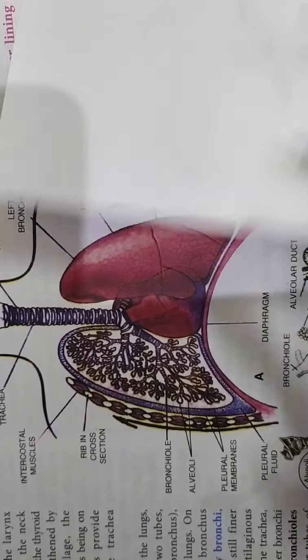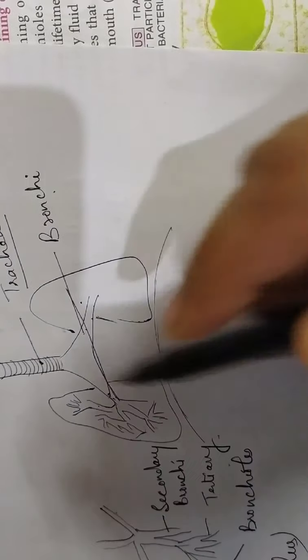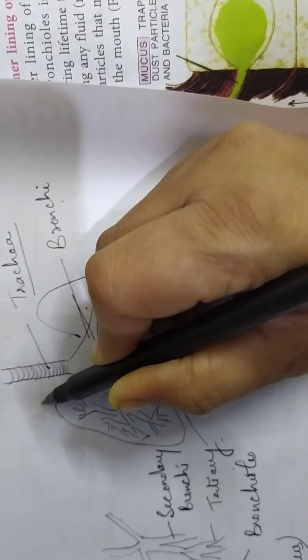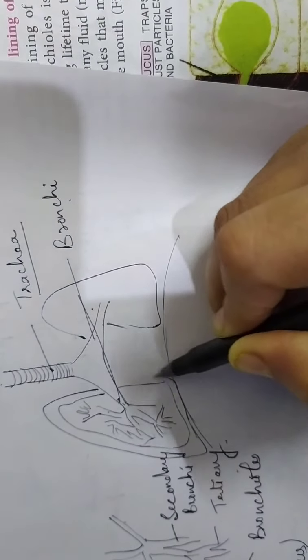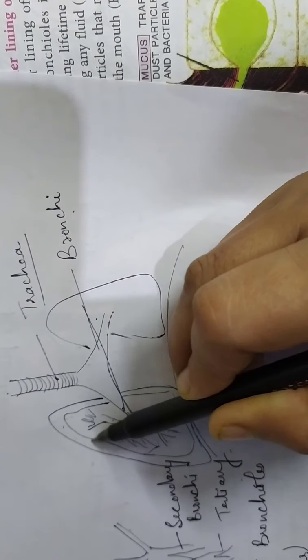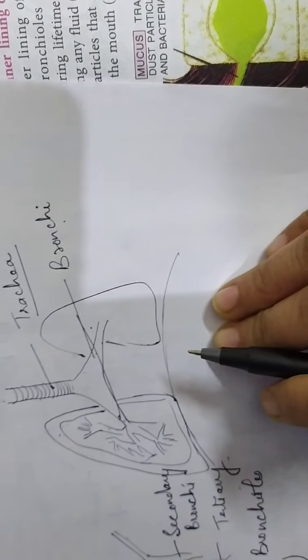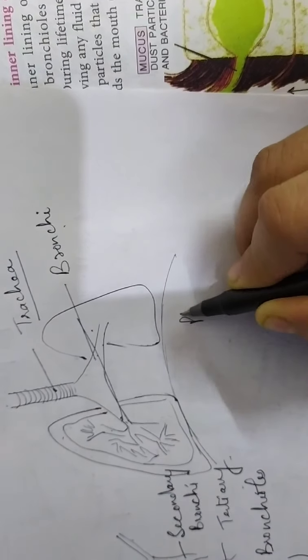Fine. And one more thing you need to remember is that both the lungs are covered with two membranes, an outer and an inner membrane, and between the membranes there is a cavity. We call it the pleura.